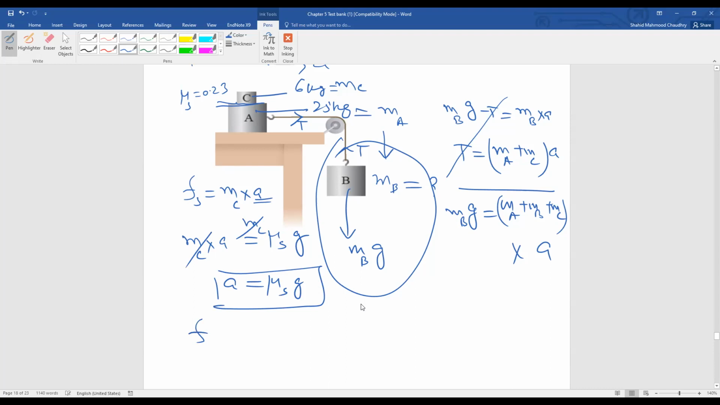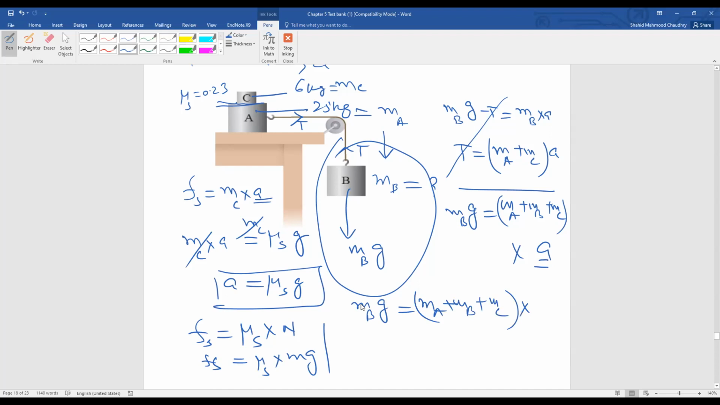And Fs is equal to mu S into N, which is mu S into M g. So here you can write M a. So this M will cancel with this M and A will be mu S into G. So that's why I have written it like this. Now you have A value is mu S into G. Now put this A value here. So MB into G is equal to MA plus MB plus MC into mu S into G.